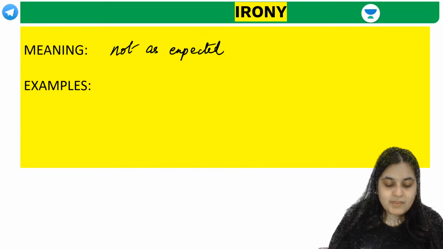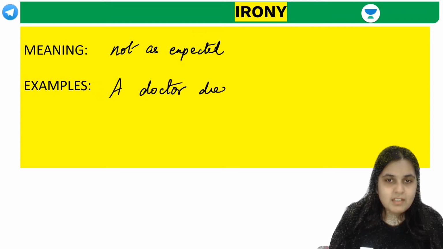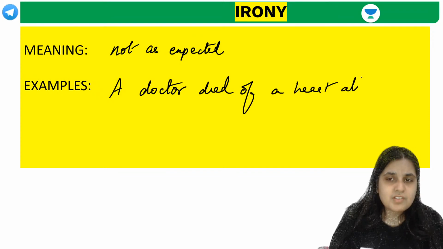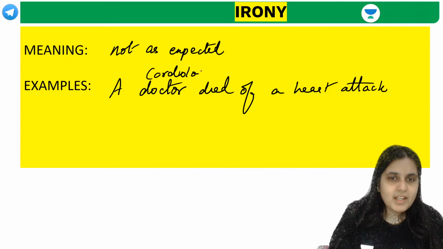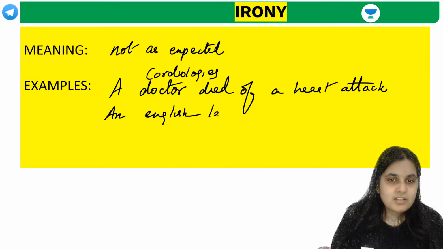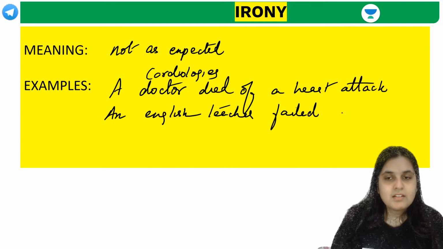For example, if I say a doctor died of a heart attack, or better, a cardiologist died of a heart attack. Or an English teacher failed in, let's say, an English test.